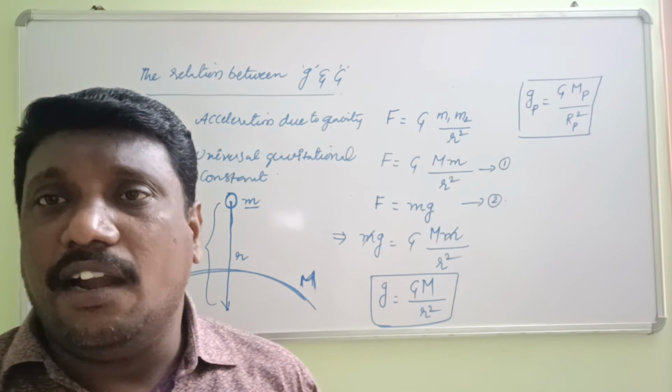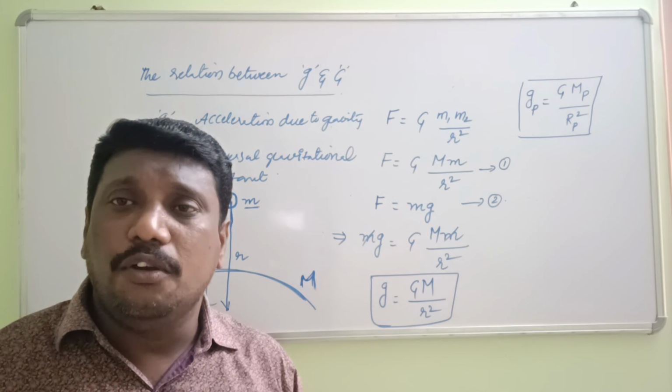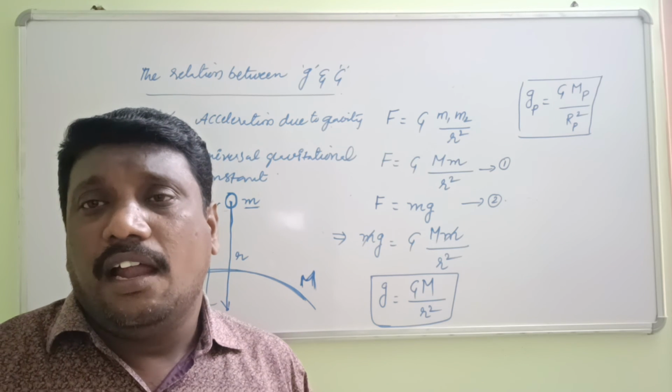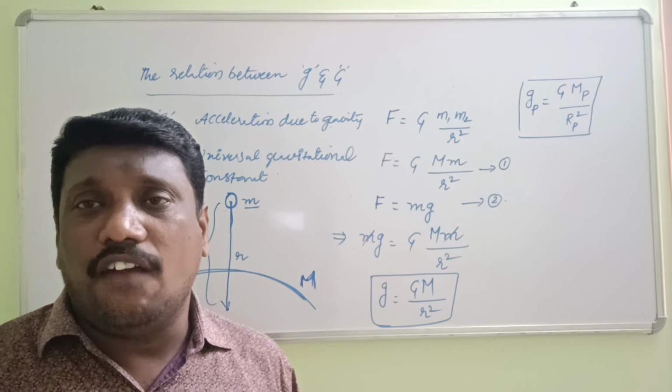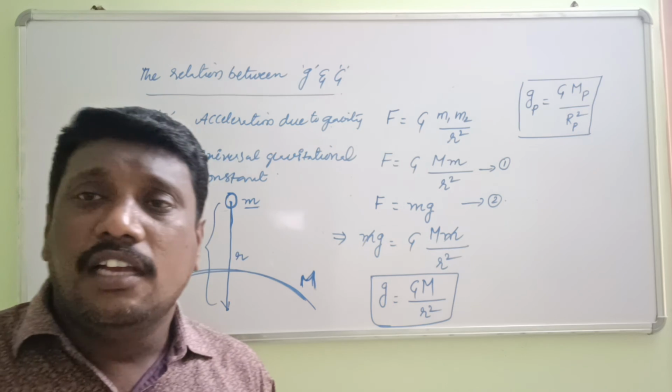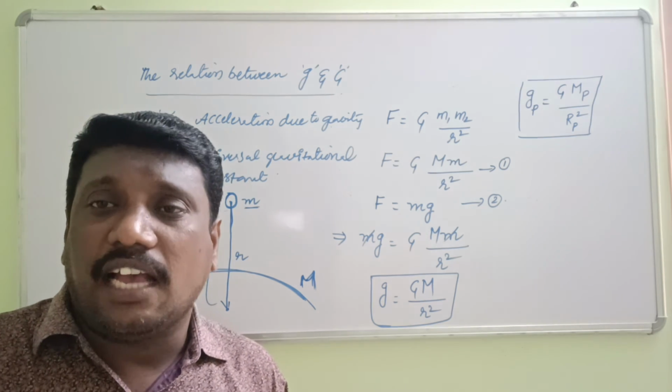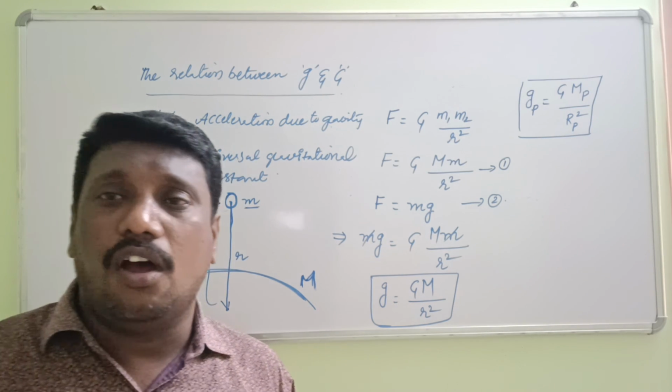So I hope you understand all the topics I have explained today: the universal law of gravitation, acceleration due to gravity, and the relation between small g and capital G, which is the relation between acceleration due to gravity and the universal law of gravitation.